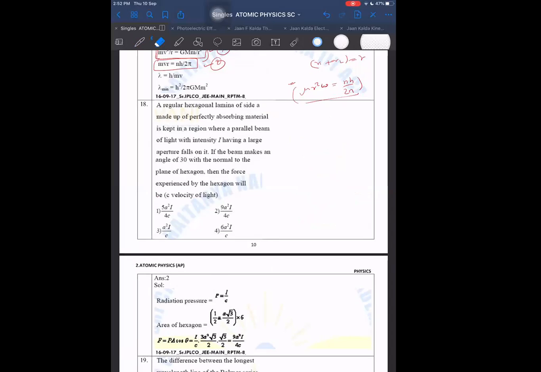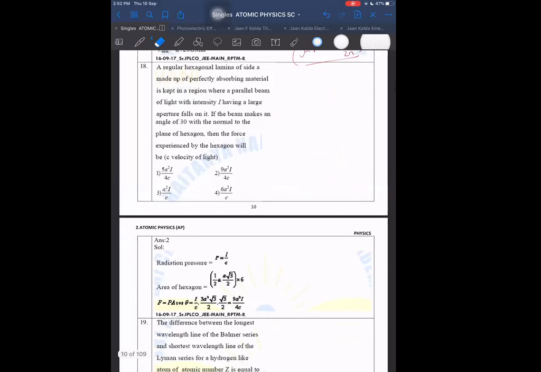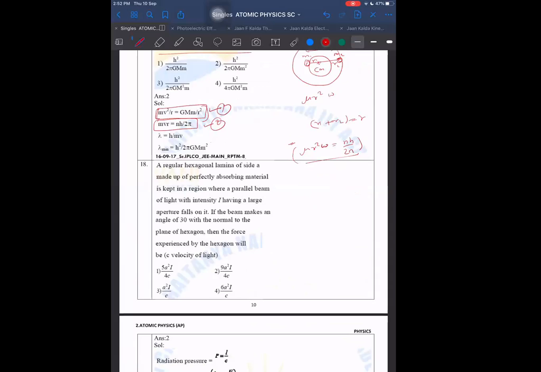Okay. 18. Regular hexagonal lamina, and such questions can be asked for even more hypothetical experiments. These have some practical significance also. For example, for carbon monoxide, CO, if the bond length is given as R, the mass of the carbon atom is known, and the mass of the other one, oxygen, is known, then what will be the moment of inertia?